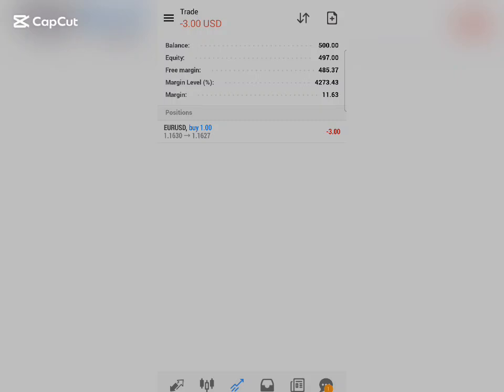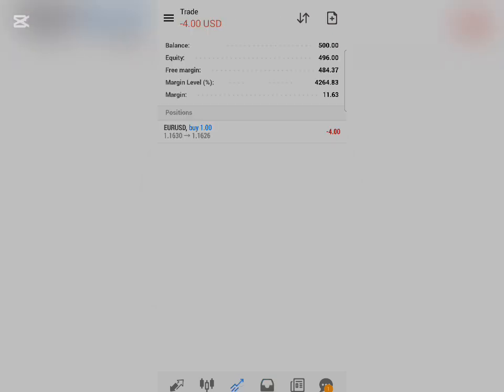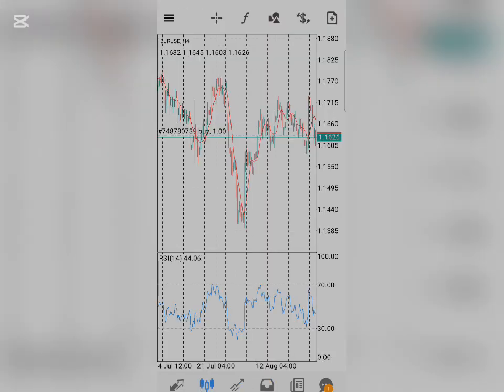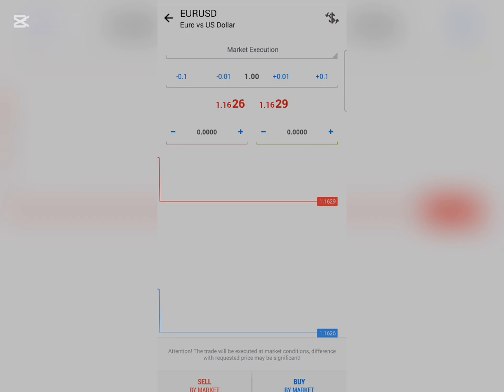Right here in this video, I will show you how you can get a $500 no deposit bonus that you can start trading with. I will also mention the terms and conditions required for you to be able to withdraw from it. As you can see right here, I've gotten mine and I'm already trading with it, showing on the screen.